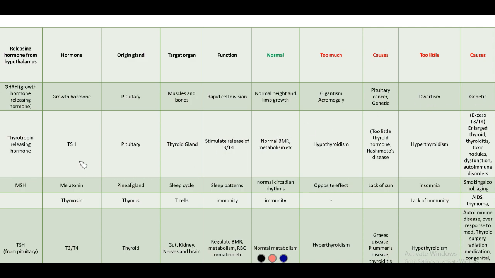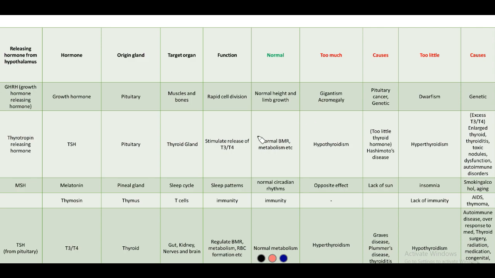The next hormone that we have is the thyroid stimulating hormone. Thyroid stimulating hormone is released by the pituitary in response to thyrotropin releasing hormone, which is secreted by the hypothalamus. It acts on the thyroid gland and stimulates the release of T3 and T4. This helps in maintenance of normal BMR and metabolism. Too much of it can indicate hypothyroidism. Hypo means low. Hypothyroidism is the deficiency of thyroid hormones, that is T3 and T4.